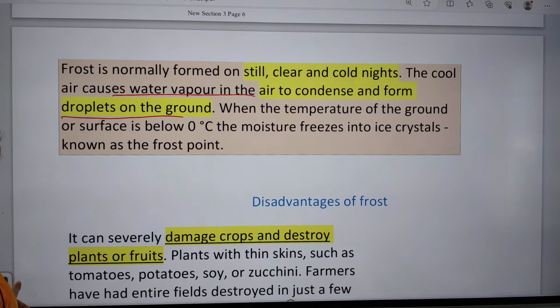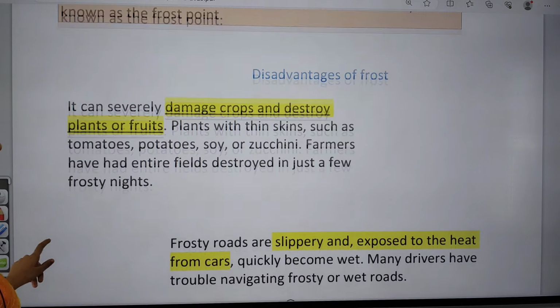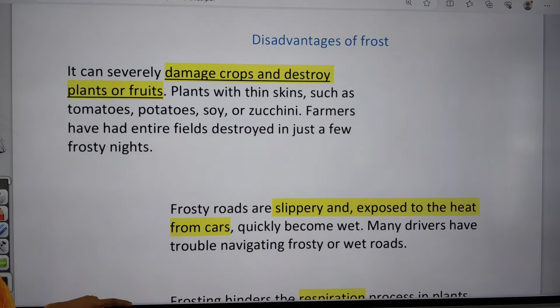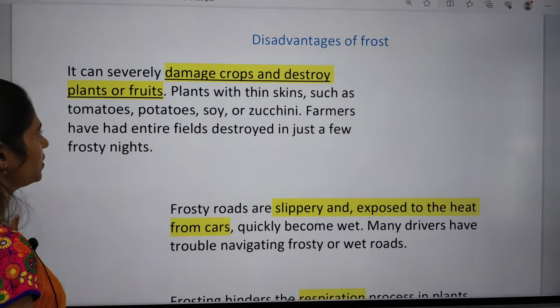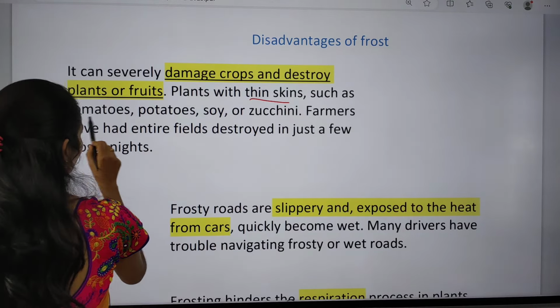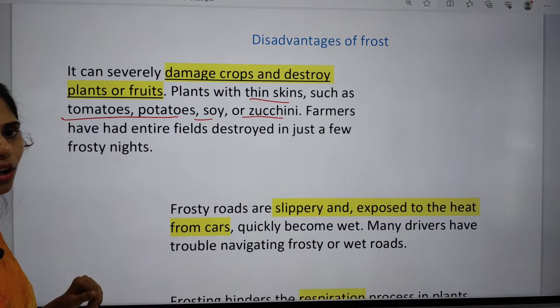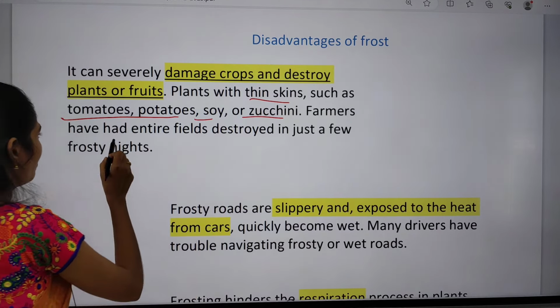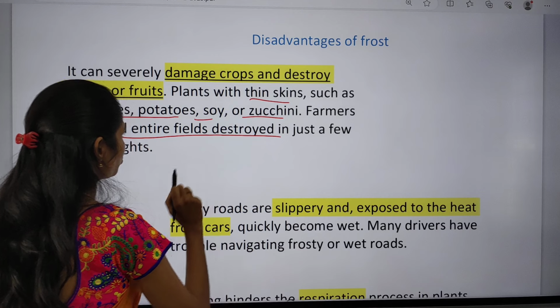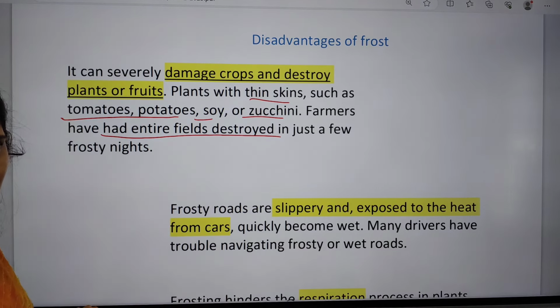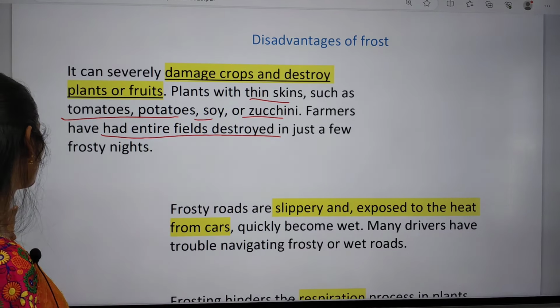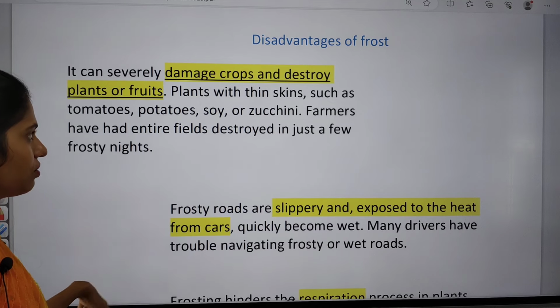And what are the disadvantages of frost? It can severely damage crops and destroy plants or fruits. Of course, plants with a thin skin, such as tomatoes, potatoes, soy or zucchini, will be affected a lot. Farmers have had entire fields destroyed in just a few frosty nights. That much damage is caused by frost.